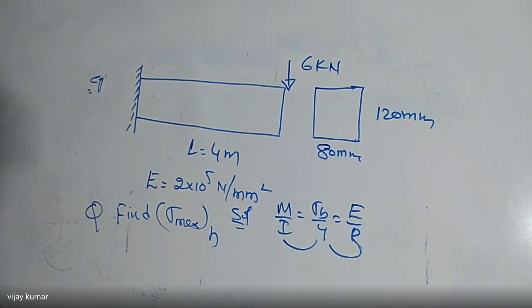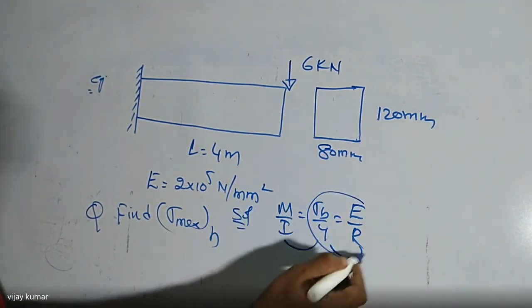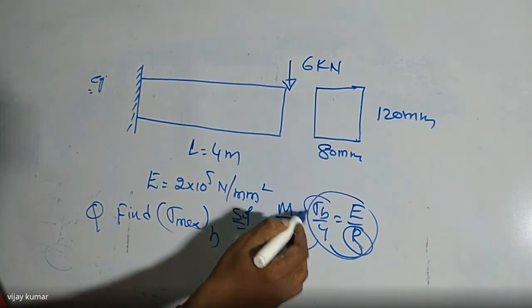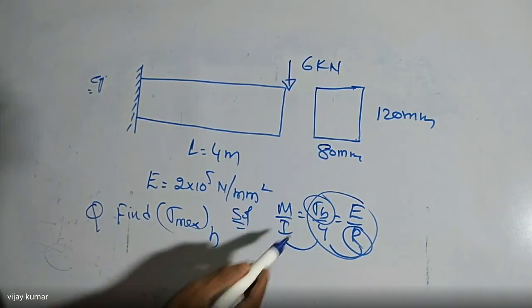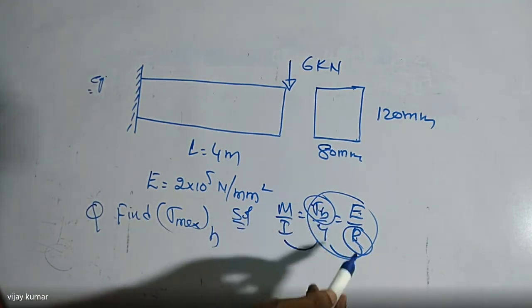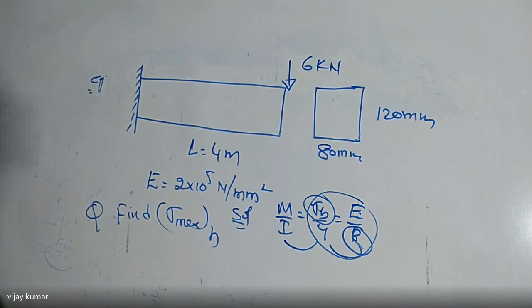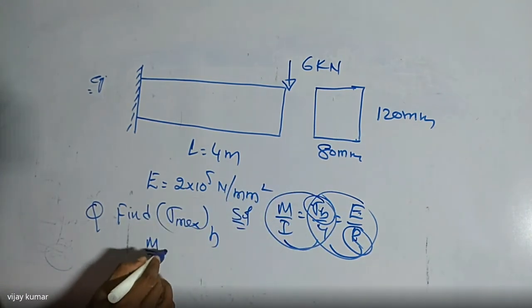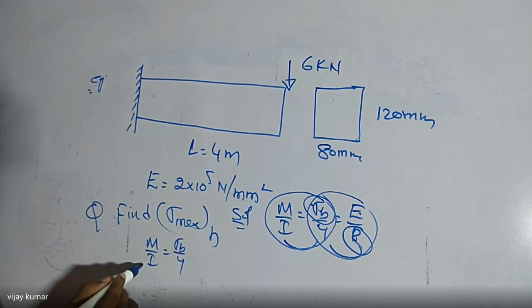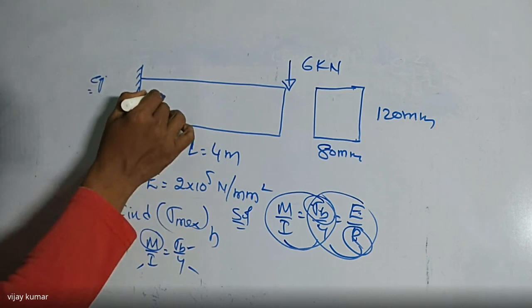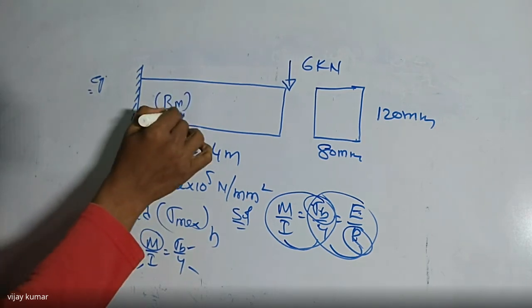Check it now. If you apply these two, there is no value of R here, and sigma b is also an unknown value. So how many variables? Four variables. Among the four variables, three are known, then we can find the fourth variable. So if you take this relation, M by I is equal to sigma b by y, then I is known, y is known, M we can find, that is the maximum bending moment. So we can find it very easily.